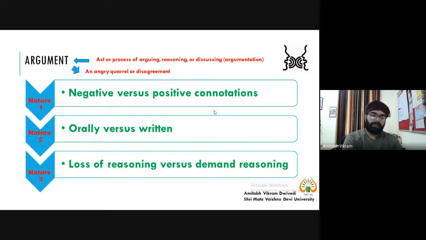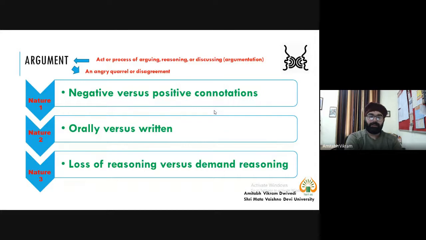Now, when we take into consideration a quarrel or disagreement, then generally we are taking into consideration an oral argument, whereas the second meaning is associated with written research work. So you write a research paper and you make your research argumentative, you use reason, and you discuss things.